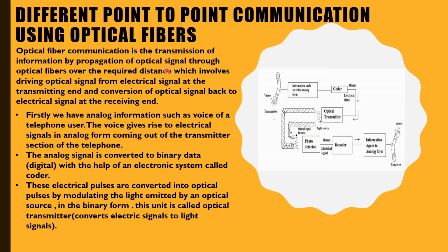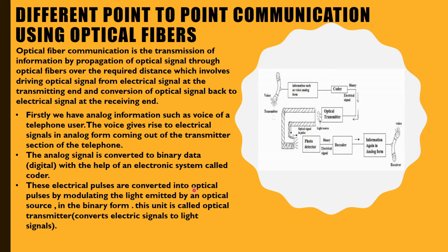So what happens? First the electrical signal goes through the transmitting end, and then there is a conversion of the signal back to an electrical signal at the receiving end. Firstly, we have analog information such as the voice of a telephone user. The voice gives rise to an electrical signal in analog form coming out of the transmitter section of the telephone. Now the analog signal is converted into a binary code, so the analog signal gets converted into binary data.